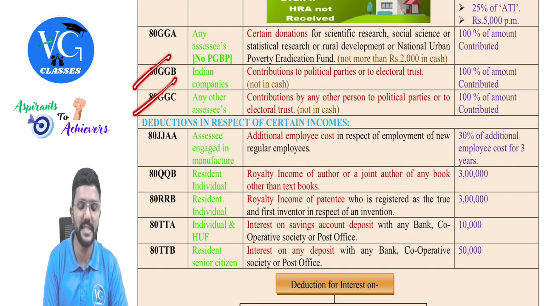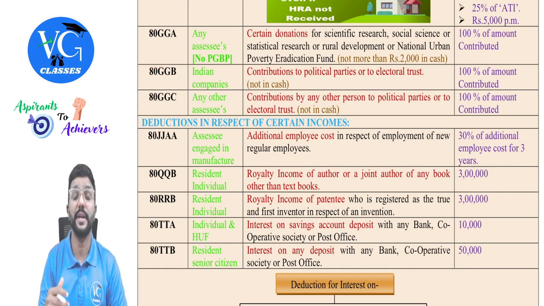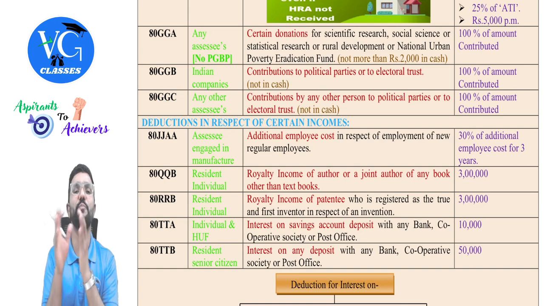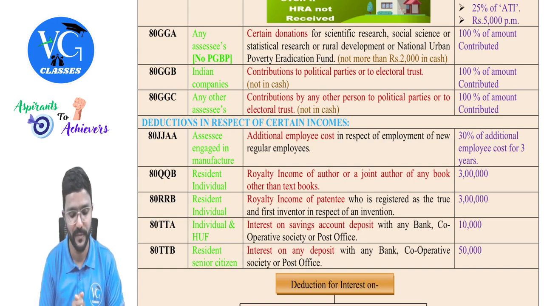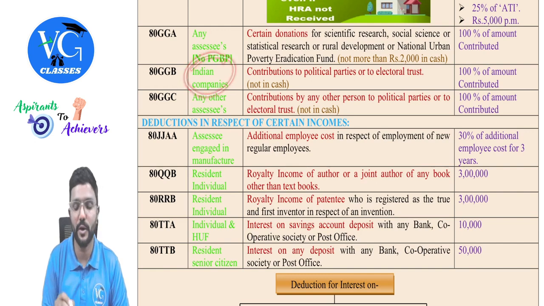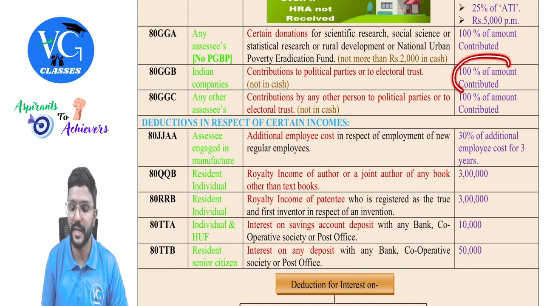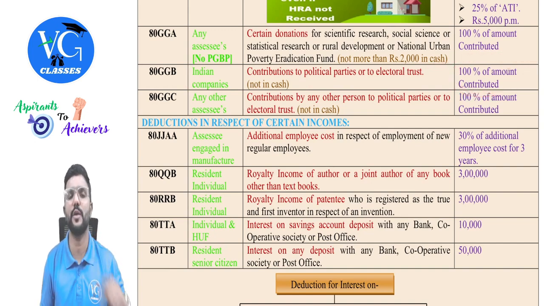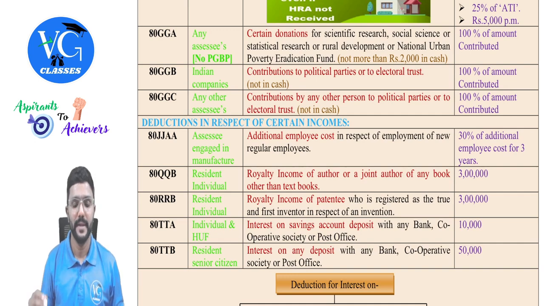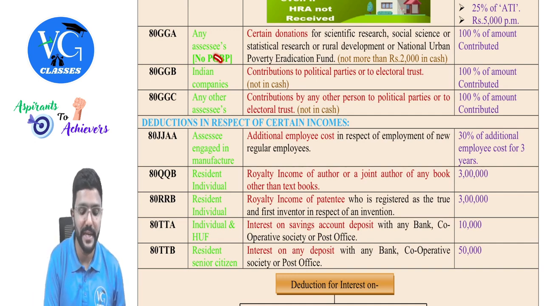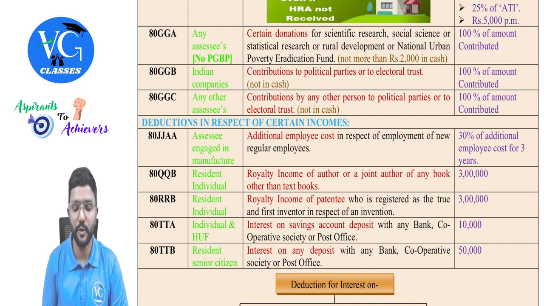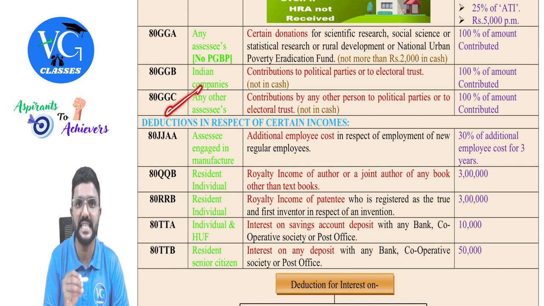Then 80GGB and 80GGC give deduction for donations to political parties or electoral trusts. If an Indian company is giving any contribution to a political party or electoral trust, without any monetary limit, it can claim deduction for whatever actual amount it is contributing. Then, if anyone other than an Indian company is contributing to political parties or electoral trusts, they can claim deduction under section 80GGC.